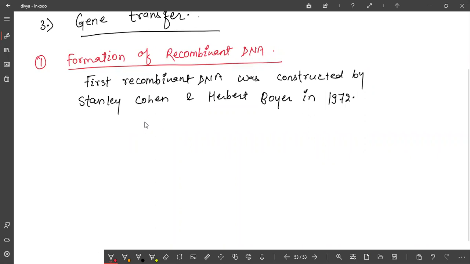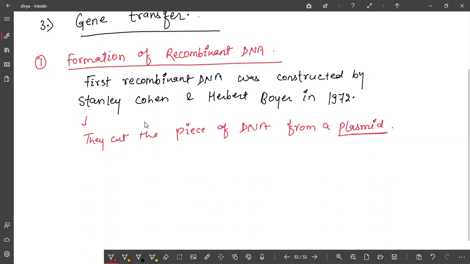Simply, they cut a piece of DNA from a plasmid. From where did they cut the DNA? From a plasmid.